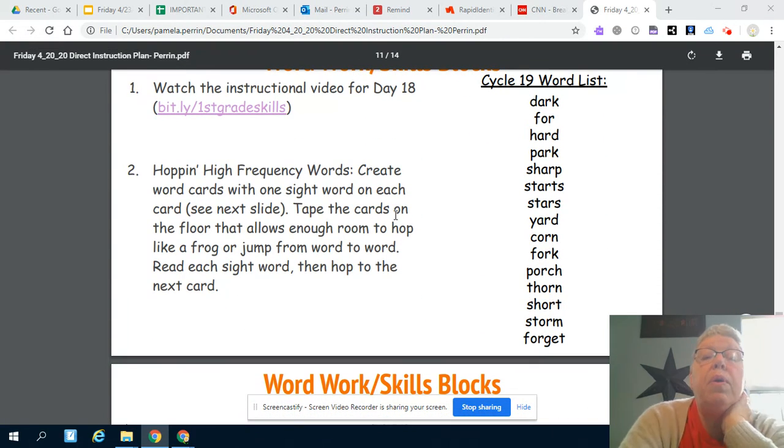Here's our word work. Sorry about that, guys. It covered it up. For today, I want you to watch the video. It's going to give you lots of information about what to do today. And here's our cycle 19 words again. Remember, these are words that have bossy R's in them.